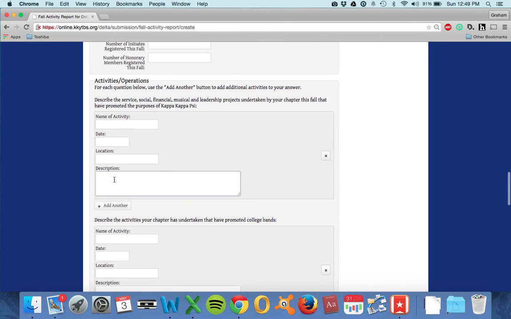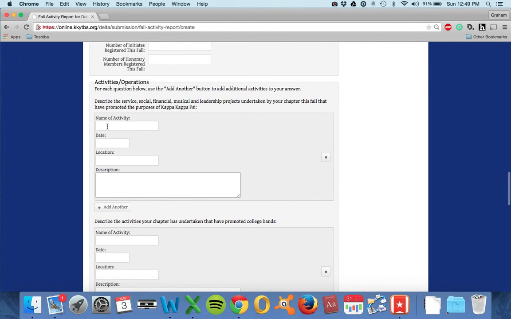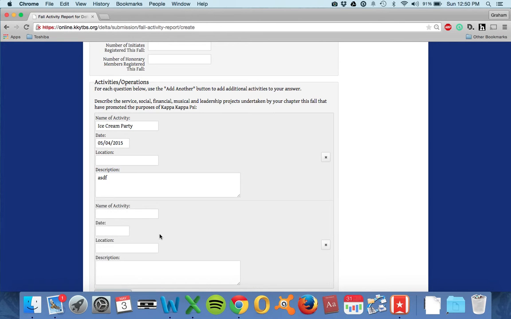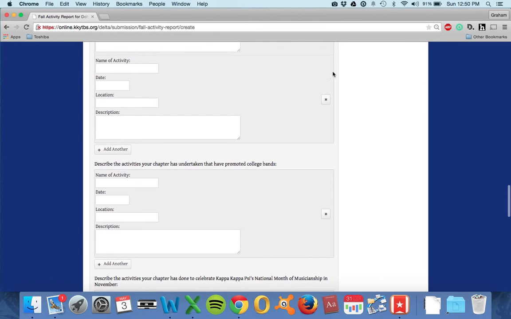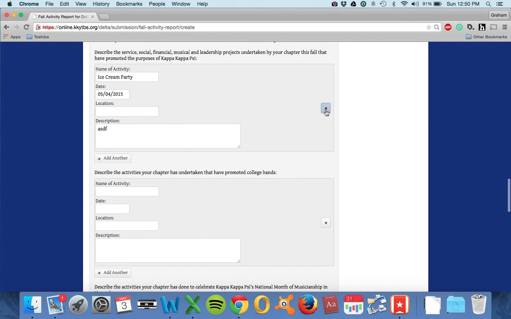So, once you have done that, you can go in here and enter any event. So you can say, I have an ice cream party. It was on May 4th, even though that's not in the fall. It was at whatever location, and then you describe it here. Once the event has been described and you need to add another, obviously click Add Another, and it will give you as many options as you want, and you can list hundreds, thousands of things if you need to.